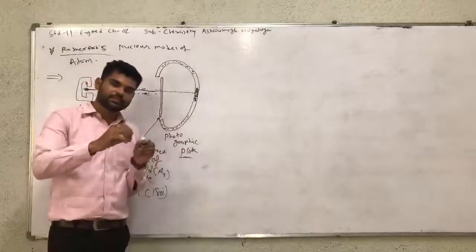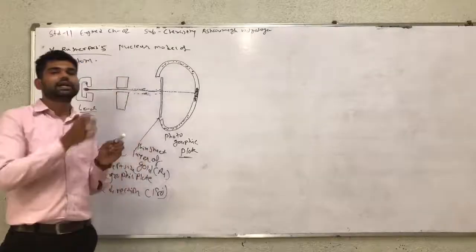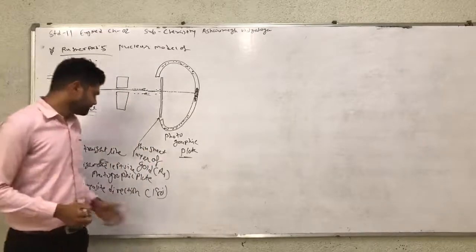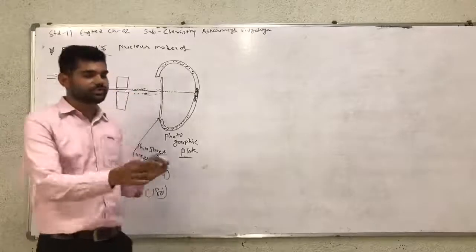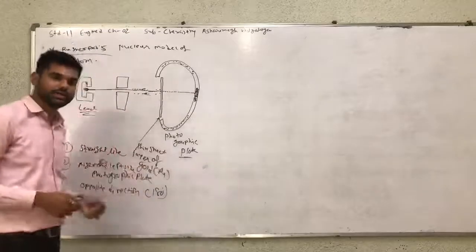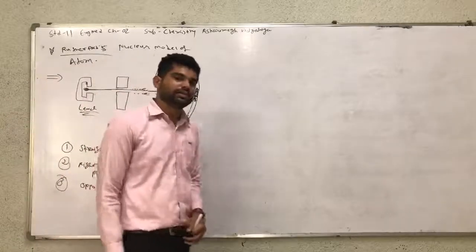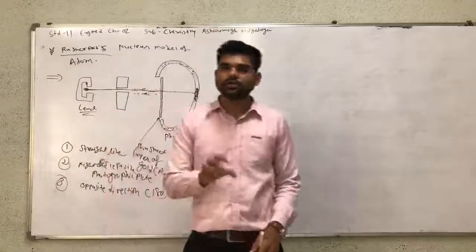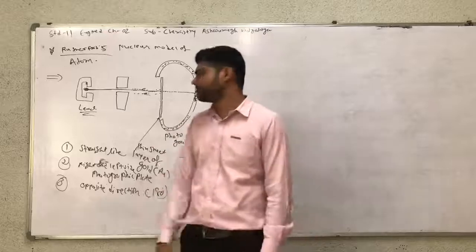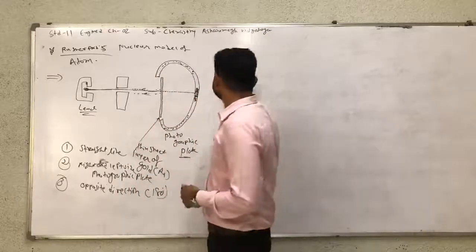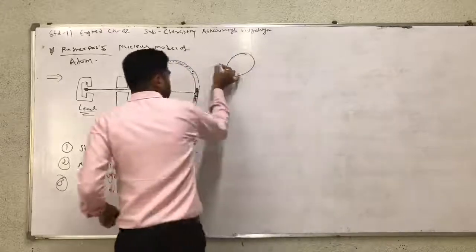First, straight line. Second, deviated to the right and left of the photographic plate. And third is the opposite direction, meaning reflected at 180 degrees. So from these three types of experiment, Rutherford concluded, first, that the atom, in the gold,